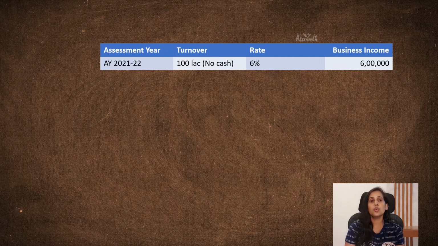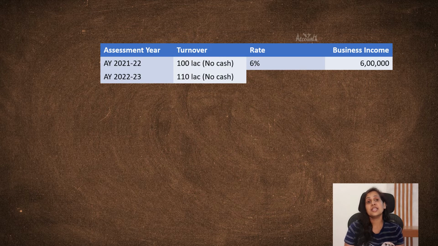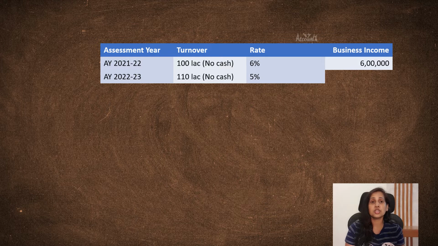And let's also assume that this is the first year in which you have opted for presumptive taxation scheme. So for the next year, that is assessment year 2022-23, let's say your turnover was 110 lakh and again no cash transactions, but you had declared 5% of this turnover, that is 5.5 lakh as your business income.